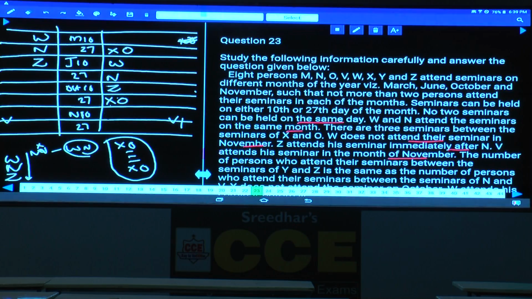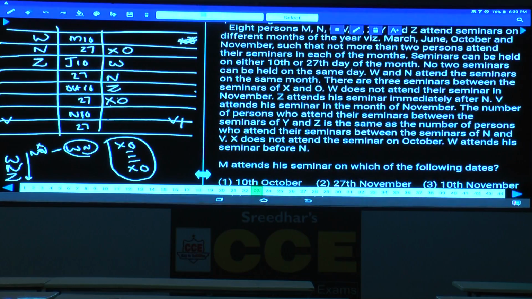The number of persons who attend their seminars between Y and Z is the same as the number of persons between N and V. X does not attend in the month of October. As X is not in October, now in this case X and O, 1, 2, 3, X or O will be here. If X or O is here, W will be here. Isn't it? The second possibility.